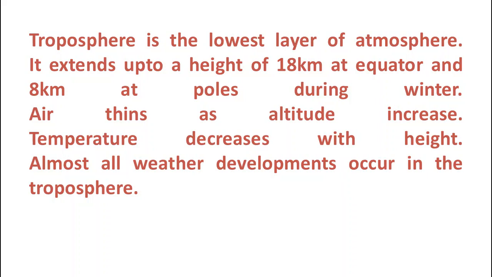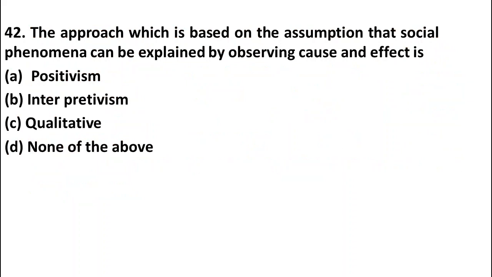The next question: the approach which is based on the assumption that social phenomena can be explained by observing cause and effect. Here is option A positivism, option B interpretivism, option C qualitative, and option D none of the above. Friends, I hope you know this answer. Here the answer is option A, that is positivism. I hope you got the answer.